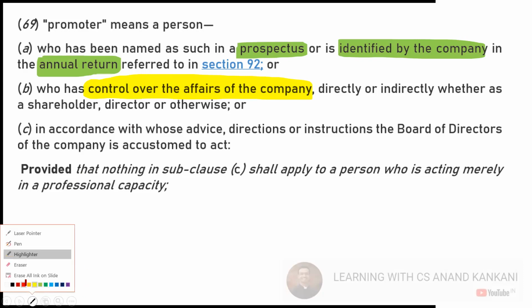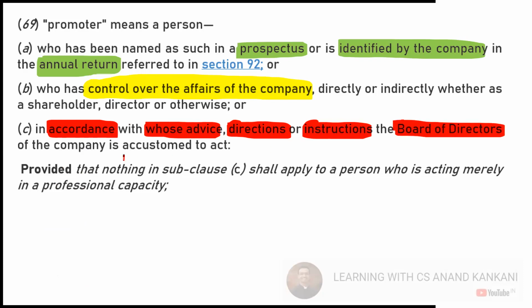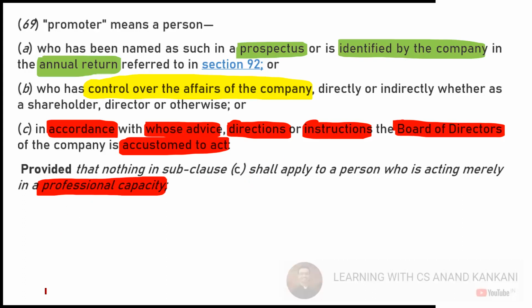And then we have the person in accordance with whose advice, directions or instructions the board of directors are accustomed to act. Again, except in case of professional capacity.